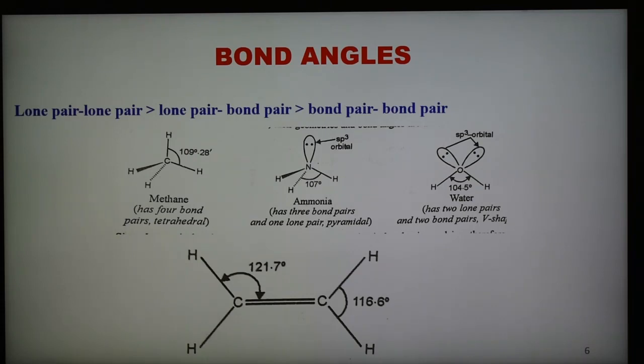This is the reason: the pi electrons are less tightly held by the carbon atoms and repel the bond pairs of the C-H bonds more than the bond pairs of the C-H bonds repel each other. Because of this, the bond angles are as shown here for the ethylene molecule. So this is the second parameter, bond angle. And the third parameter is bond energy.